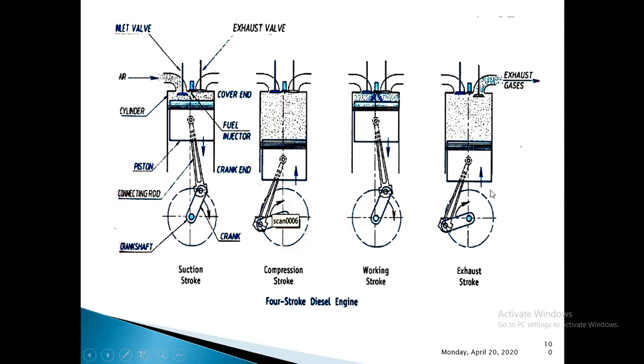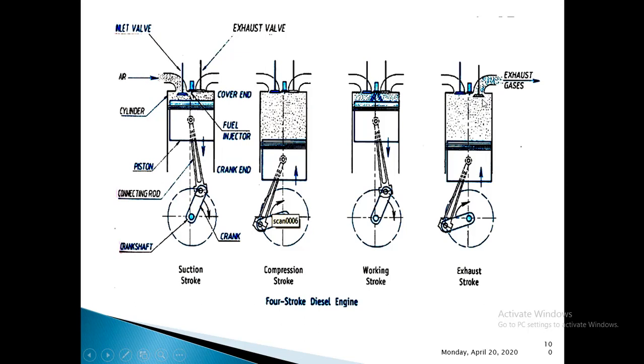During this exhaust stroke, the piston moves from bottom dead center to top dead center, and this movement forces all the exhaust gases to move out of the combustion chamber through the exhaust valve, and this continues until the piston reaches top dead center. As soon as the piston reaches top dead center, all the exhaust gases are thrown out, and the exhaust valve gets closed, and that ends the exhaust stroke.